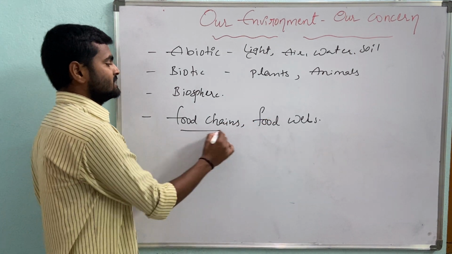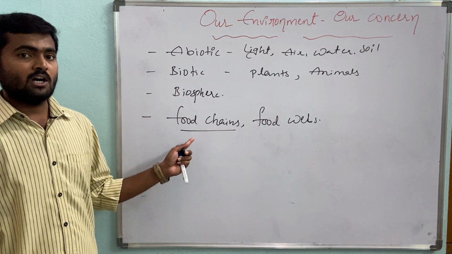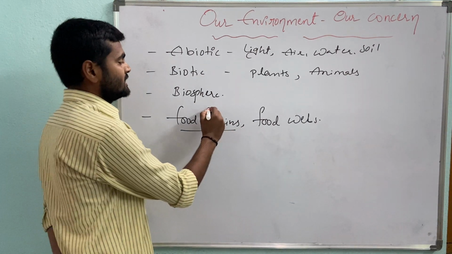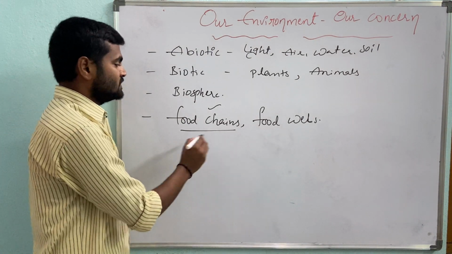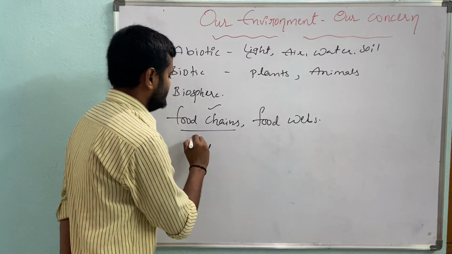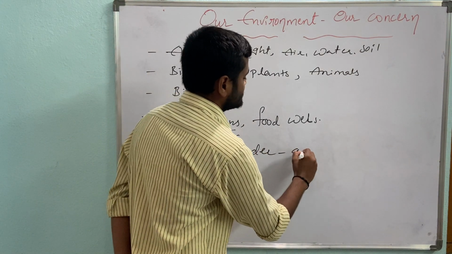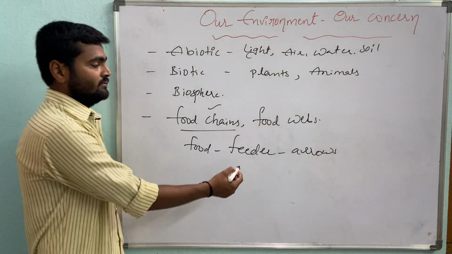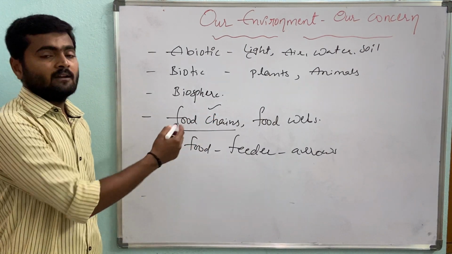So what is meant by a food chain? It is the relationship between the living organisms, what to eat and how to eat. The arrows between the interlinking of food chains express what is the food of the living thing and what is the feeder. Arrows in a food chain express what is the food material and what is the feeder, that is, how to eat and what to eat.